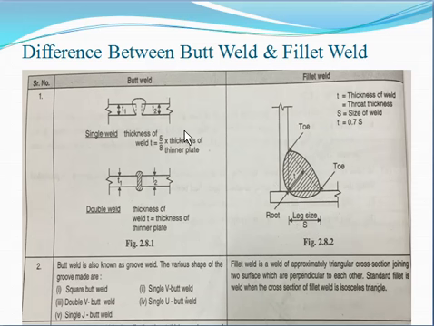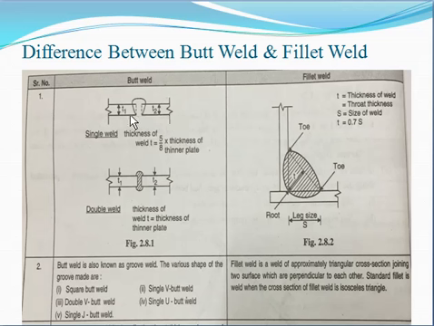Here is an important point. Butt weld: single butt weld and double butt weld. The thickness of the weld t is equal to 5/8 times the thickness of the thinner plate. It is also given in the IS code, so you have to learn this value. t is equal to 5/8 times the thickness of the thinner plate.